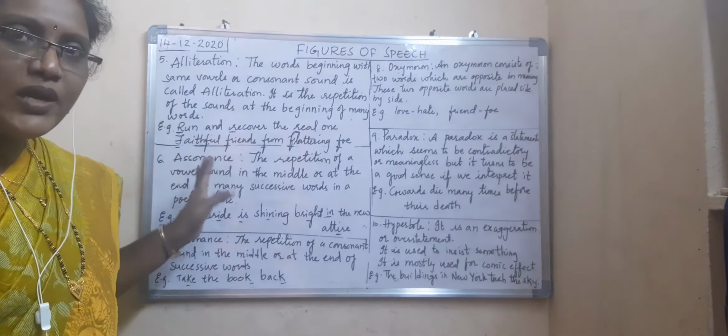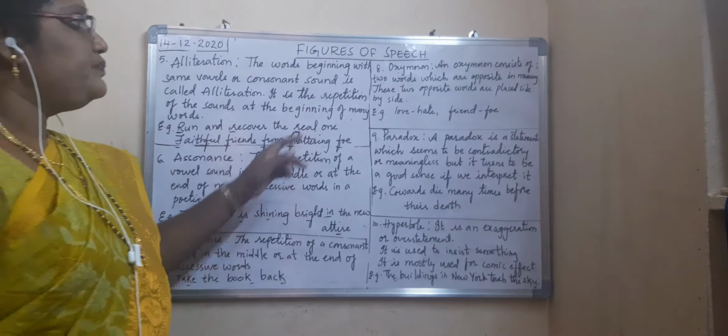Whereas assonance means only vowel sound, either in the middle or at the end of many successive words. Then consonance means what? Only consonant sounds, the repetition of consonant sounds either in the middle or at the end of many successive words. That is called consonance.